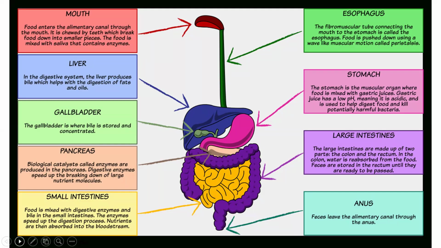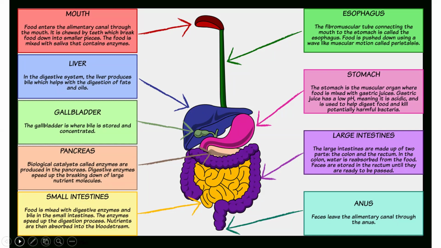And then after the mouth, the food passes to the esophagus. The esophagus is a fibromuscular tube connecting the mouth to the stomach. It is also called a muscular tube. Food is pushed down using a wave-like muscular motion, and that muscular motion is called peristaltic motion. So it pushes the food down to the stomach.